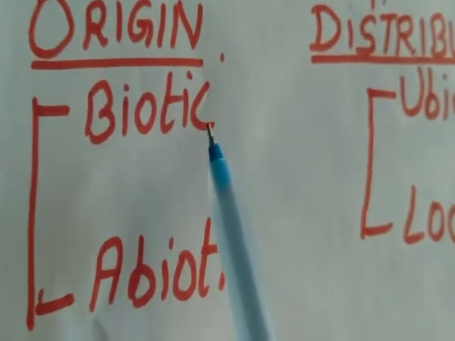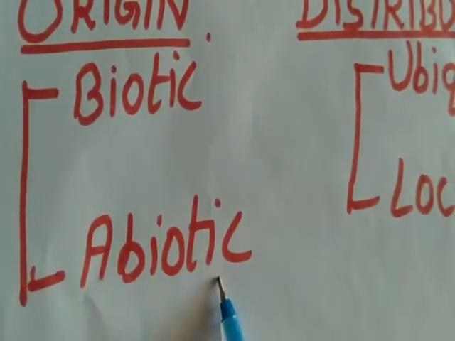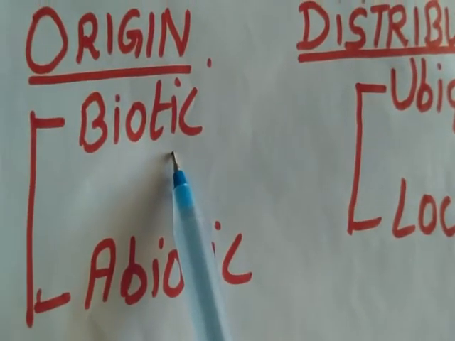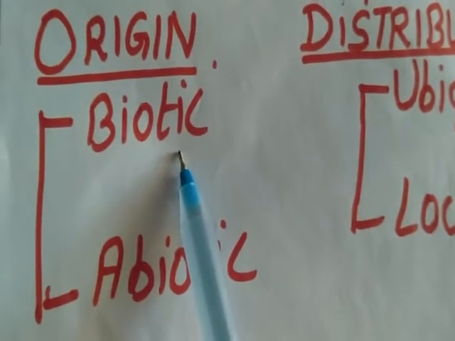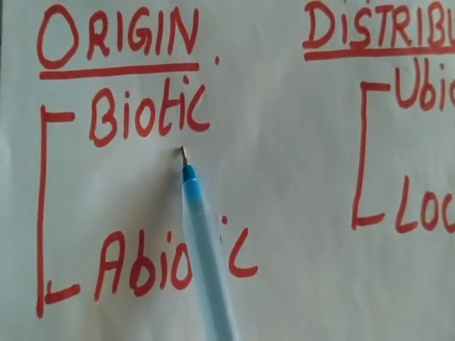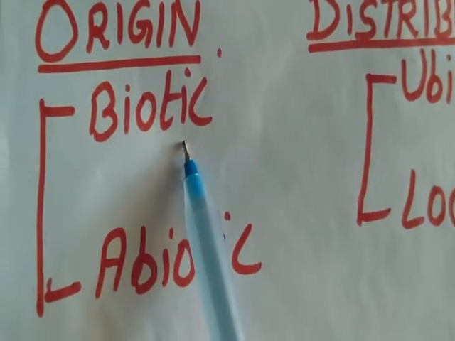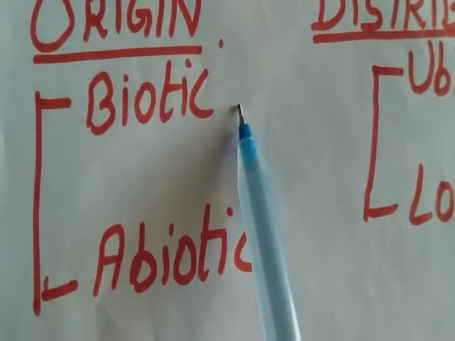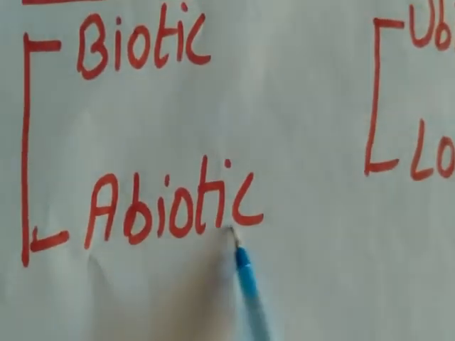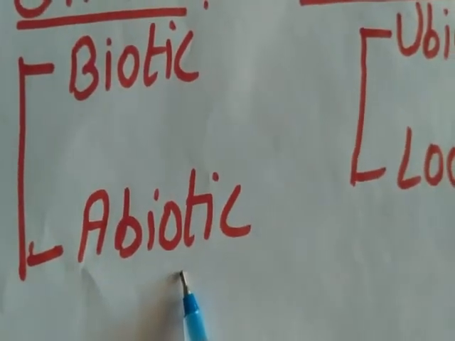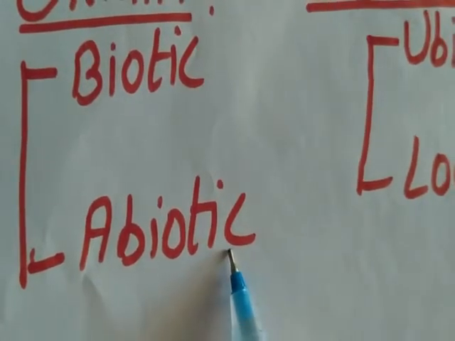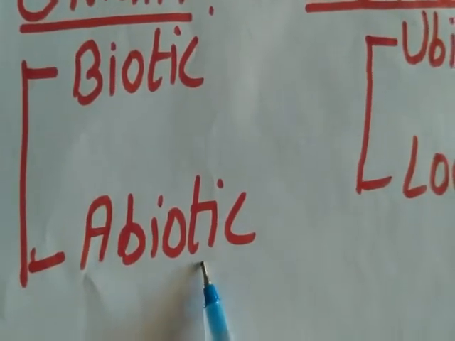resources are of 2 types, biotic and abiotic. Biotic. Can you make any connection? Yes, biology. And in biology what do you read? About all the plants and animals and life and all these things. Yes, so same way, biotic resources means the resources which we get from the living things like plants and animals, etc. Abiotic. Now opposite of biotic will become abiotic, means the resources which we get from non-living things like sand, minerals, etc.